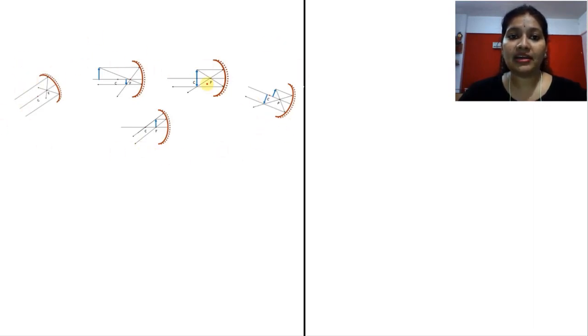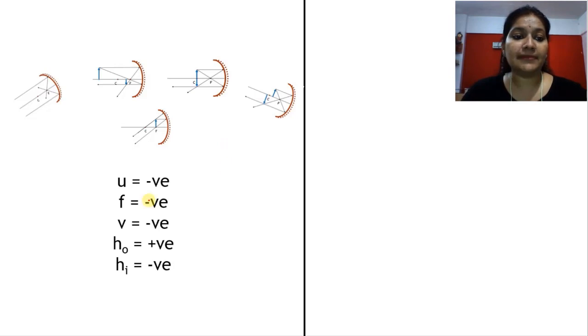Remember? Now, based on looking at these 5 ray diagrams, you have to write the sign convention for u, v, f, h_o, h_i. See, u will be negative for all the cases because the object is always placed in front of the mirror, and that distance is always negative. Focal length is also always negative because the focus is also in front of the mirror.